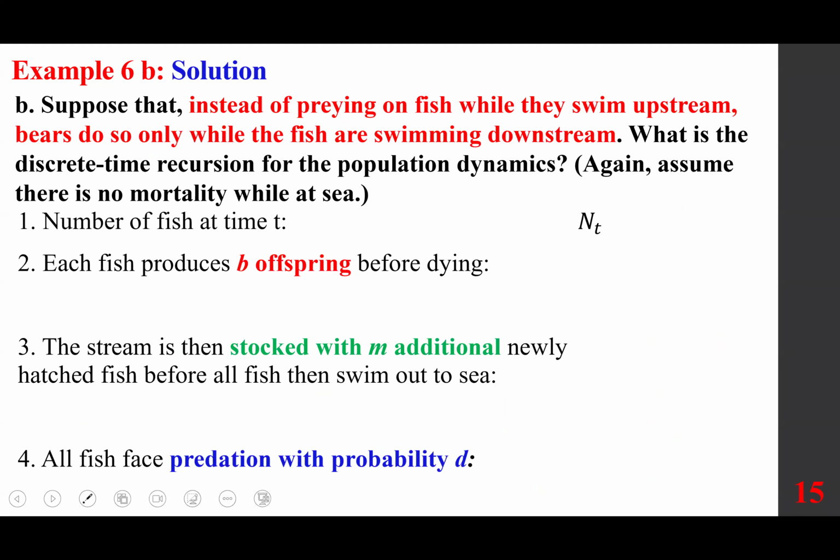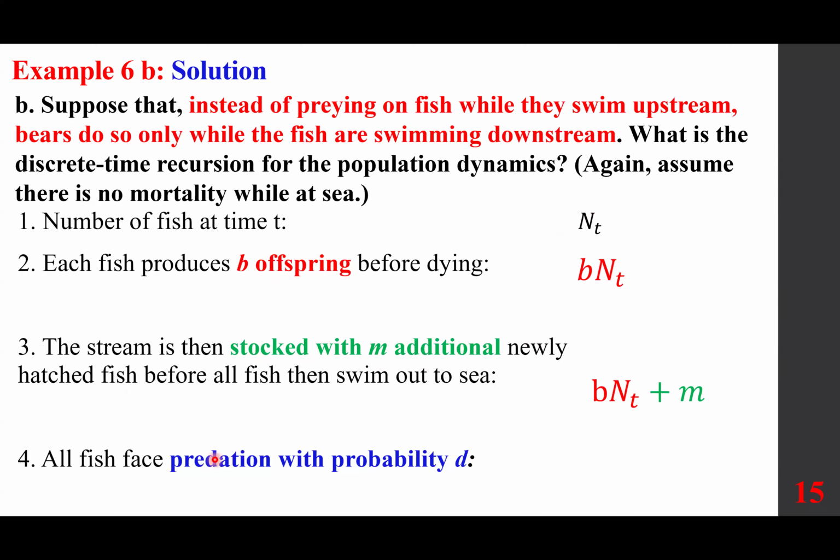What happens in part B? We have a slightly different situation. Again, the same number, X, Y, Z, in this case, N sub T. So that's the number of fish at time T, just like before. Each fish produces B offspring. So first they produce B offspring, so B times that number. The stream is then stocked with M additional newly hatched fish. So we add M.